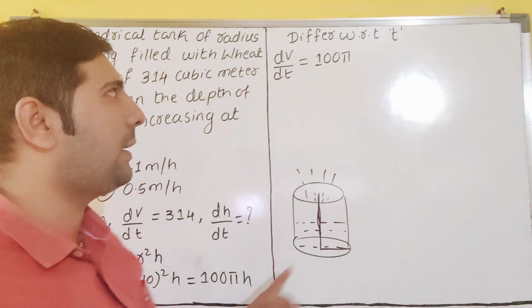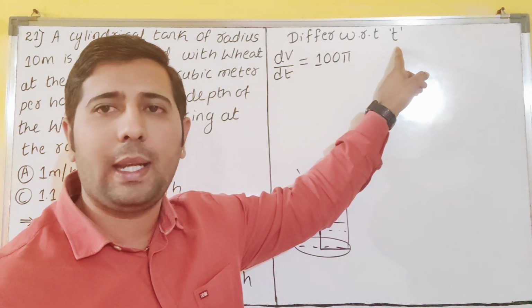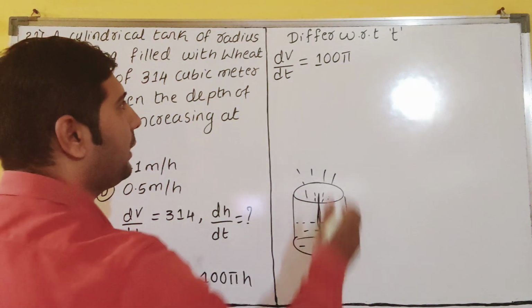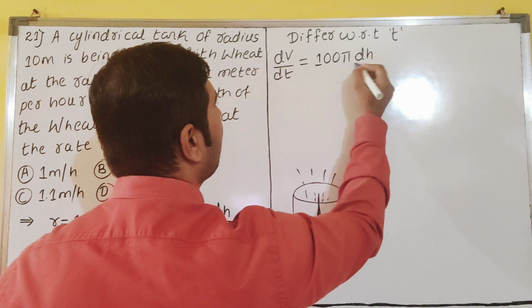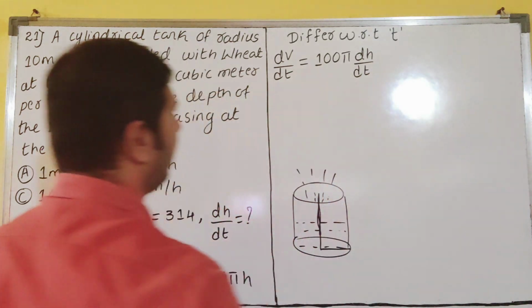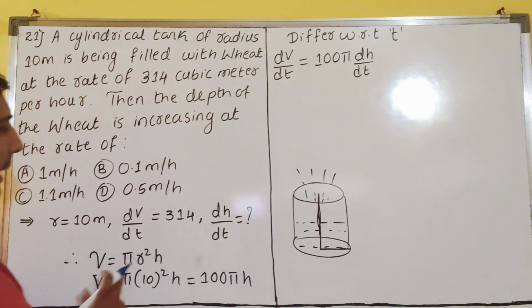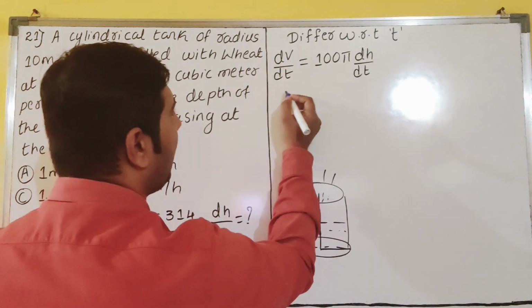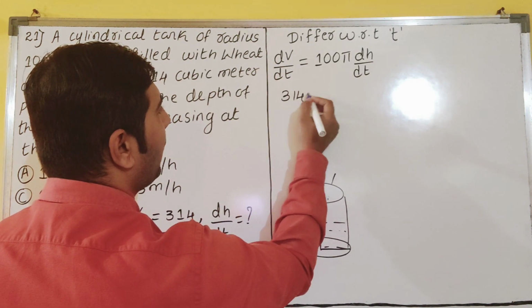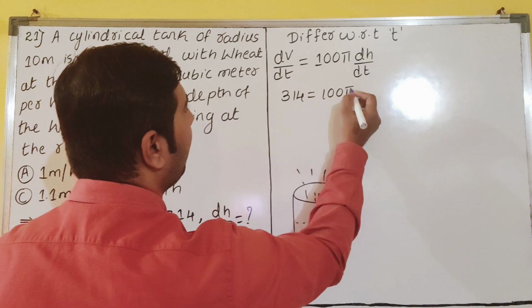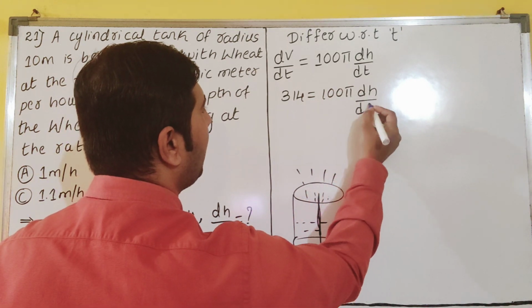And what is h, dear students? h and t are different variables, so again it will join with the derivative dH by dt, which is required for us. So now what is dV by dt, dear students? dV by dt is given as 314. So I will write 314 equals 100 pi dH by dt, dear students.